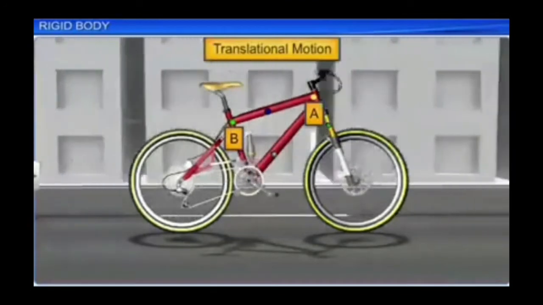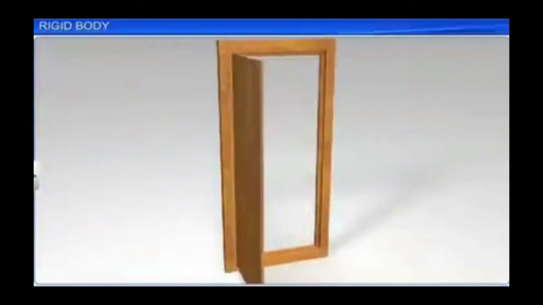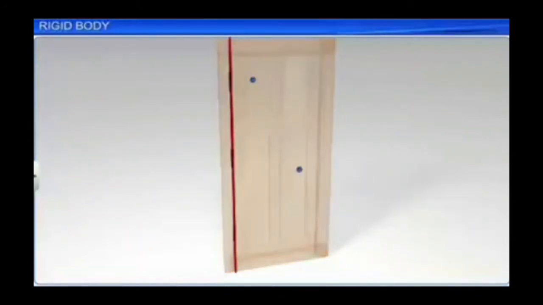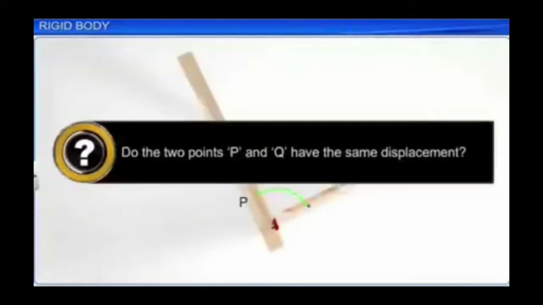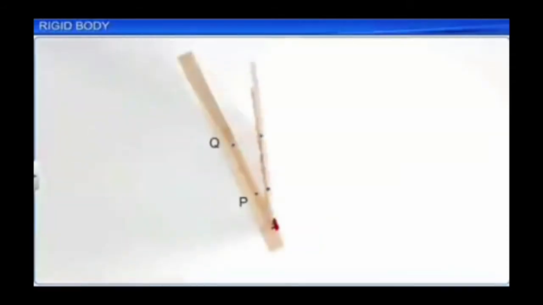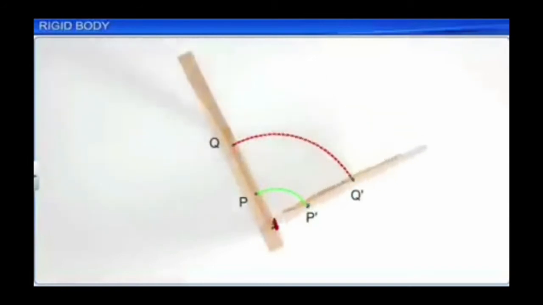There is yet another type of motion for the rigid bodies. Consider the case of a door. The door is having a type of motion about the hinges. Now we consider 2 points on the door P and Q. Now when the door is opened or closed, observe the motion of the points P and Q. Do P and Q have the same displacement? No. Their displacements are different. So their velocities also will be different.